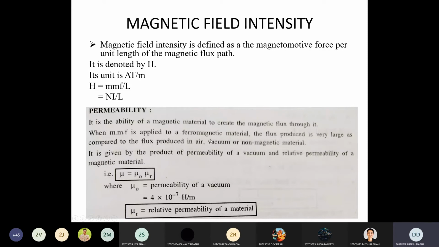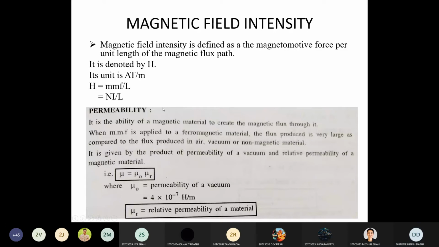So they have higher value of permeability. So permeability gives a numerical value of any magnetic material, that is, how many flux lines they are able to pass through it when you provide the MMF. The equation of permeability is mu equal to mu 0 into mu r.